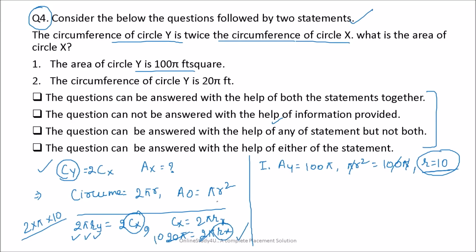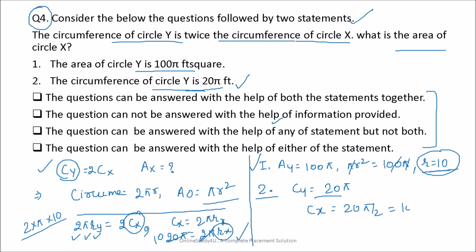So if you get the radius, then area will be pi r square. So from statement 1 you will be easily able to tell the area of the circle X. Okay, this is a mensuration question. Now statement 2, the circumference of circle Y is 20 pi feet. So circumference of Y is nothing but 20 pi feet. Now circumference of Y is given, so circumference of X will become what? 20 pi by 2. It will be nothing but 10 pi.